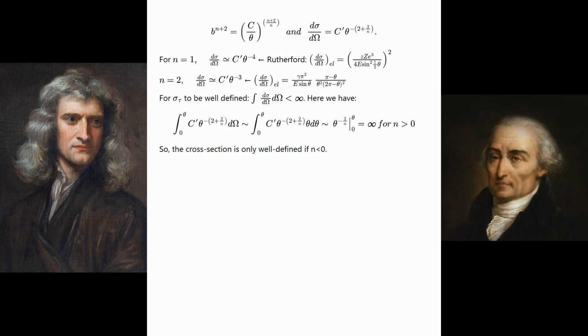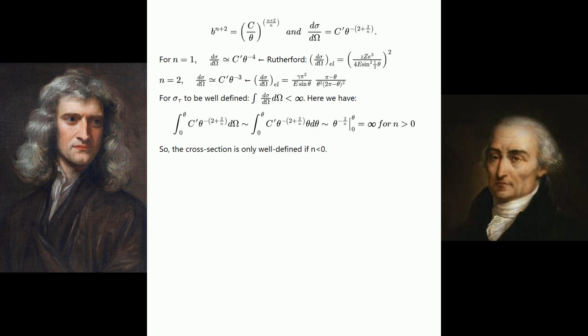For n equals 1, d sigma over d omega asymptotically equals c prime theta to the negative 4 power. Rutherford: d sigma over d omega, sub el, equals c z cubed over 4e times the sine squared of one half theta, squared. For n equals 2, d sigma over d omega asymptotically equals c prime theta to the negative 3 power, d sigma over d omega sub el equals gamma pi squared over e sine theta times the fraction with numerator pi minus theta and denominator theta squared times (2 pi minus theta) squared.